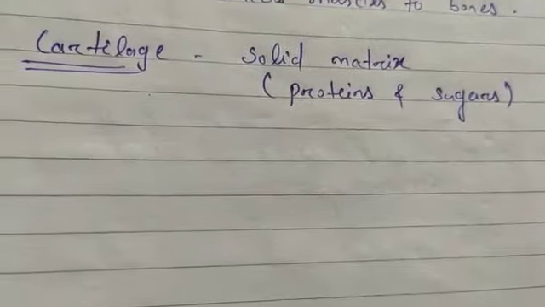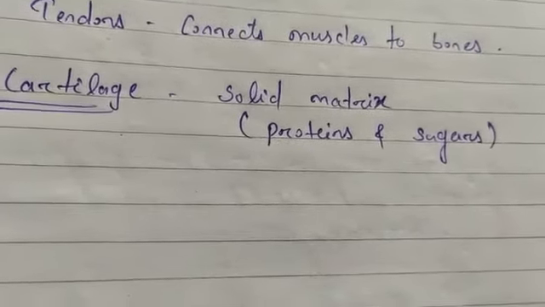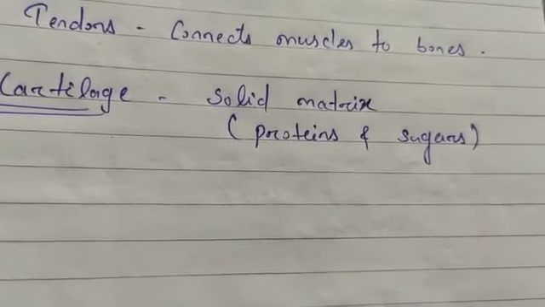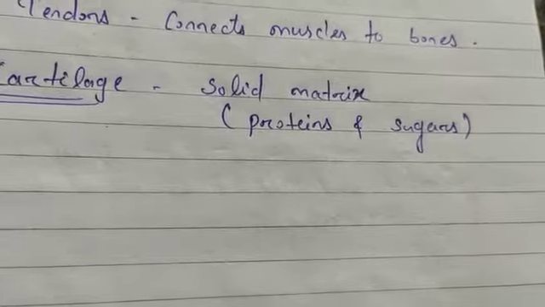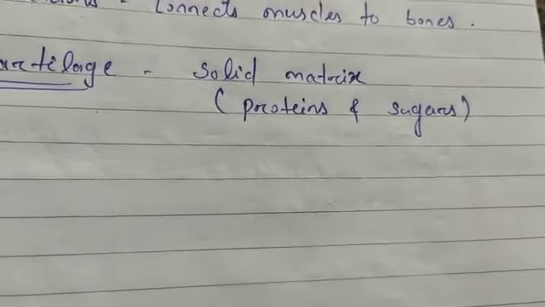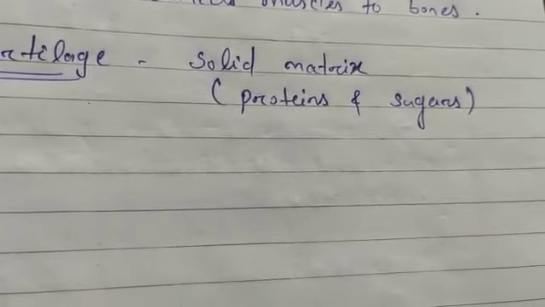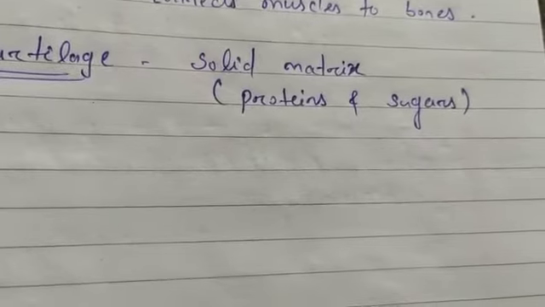Another is areolar connective tissue, which is found between the skin and muscles, and it allows the blood vessels and nerve cells, and is also found in the bone marrow. It fills the space inside the organ, supports internal organs and helps in the repair of tissue. So areolar connective tissue is found in between the skin and the muscles.